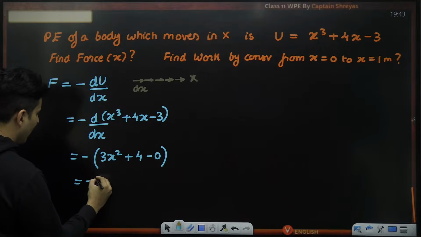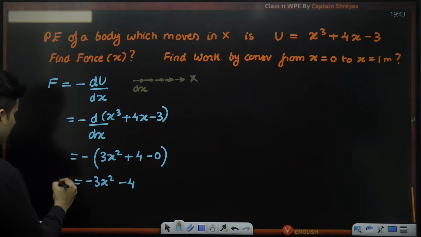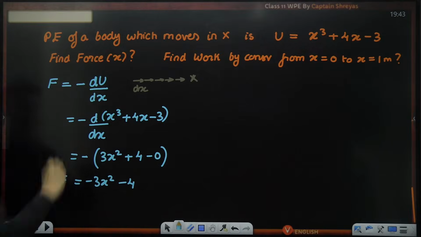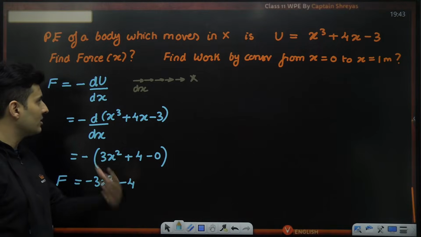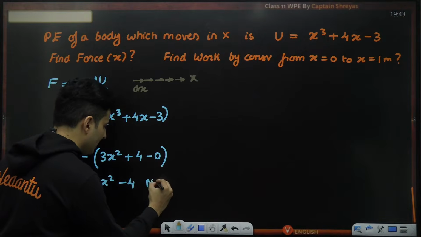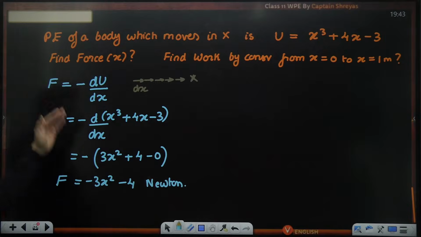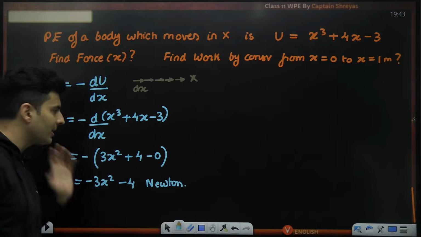So hence it will be minus 3x square minus 4 is that force. So we have got our answer. The force is minus 3x square minus 4 in newtons. Okay. Is this absolutely clear? Everybody with me? Everybody understood how to find out force from energy. Now the second part of that question, let's do that.